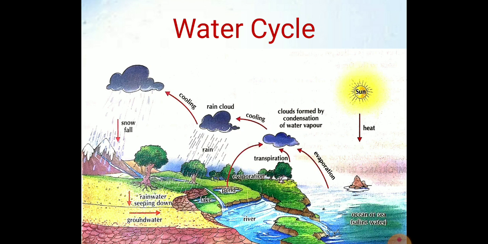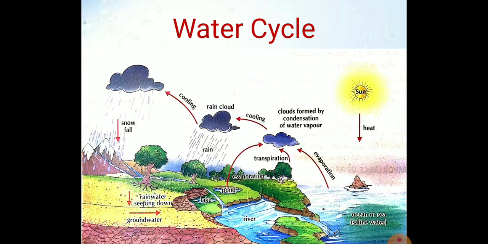From the water bodies, water vapor goes to the atmosphere. In the atmosphere, it goes higher, cools down, and condenses to form clouds. When water droplets become heavy, they precipitate down in the form of rain, hail or snow. And when rain falls on the rivers and streams, they again flow to the ocean.